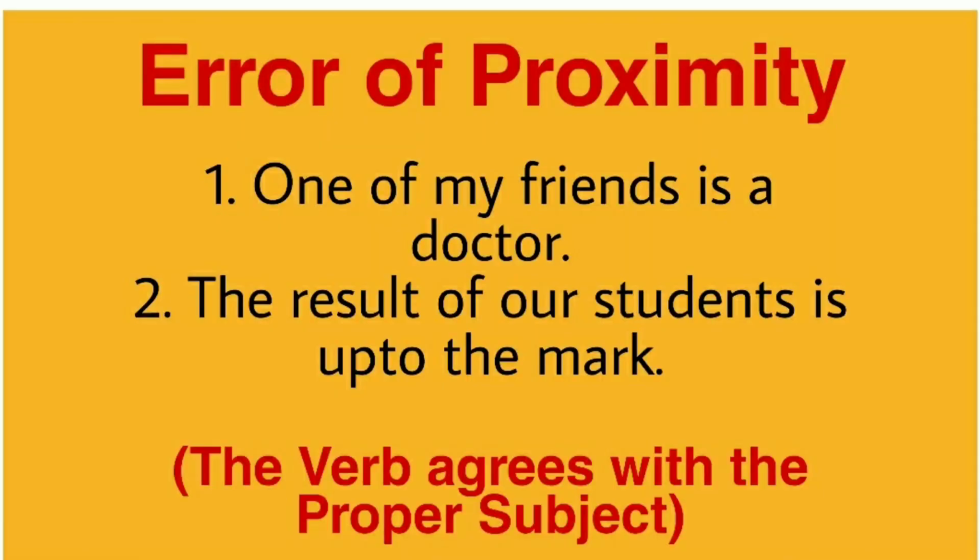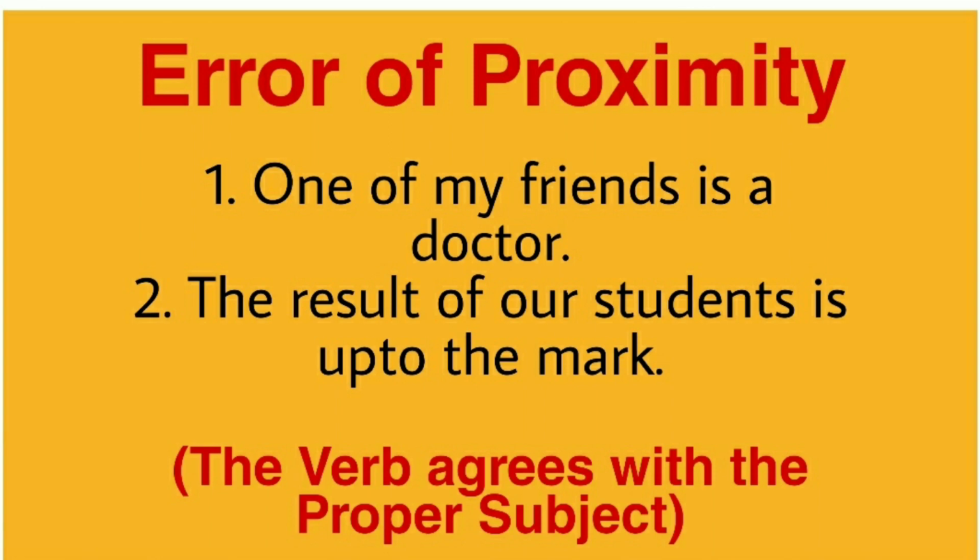I told you earlier that the finite verb, the verb that tells you the tense, agrees with the subject. But friends, sometimes this does not happen. The verb does not agree with the subject very close to it. This is called the error of proximity. Let's see the example. One of my friends is a doctor. The result of our students is up to the mark.